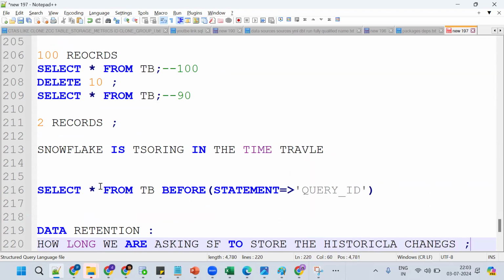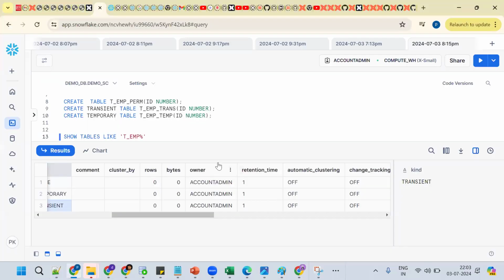See, this is the point. Now if I go back here, see the retention time. How long is the retention? By default, for permanent table, transient table, and temporary table, we are asking to store data for 1 day. In the sense that we can access the historical data up to 1 day.